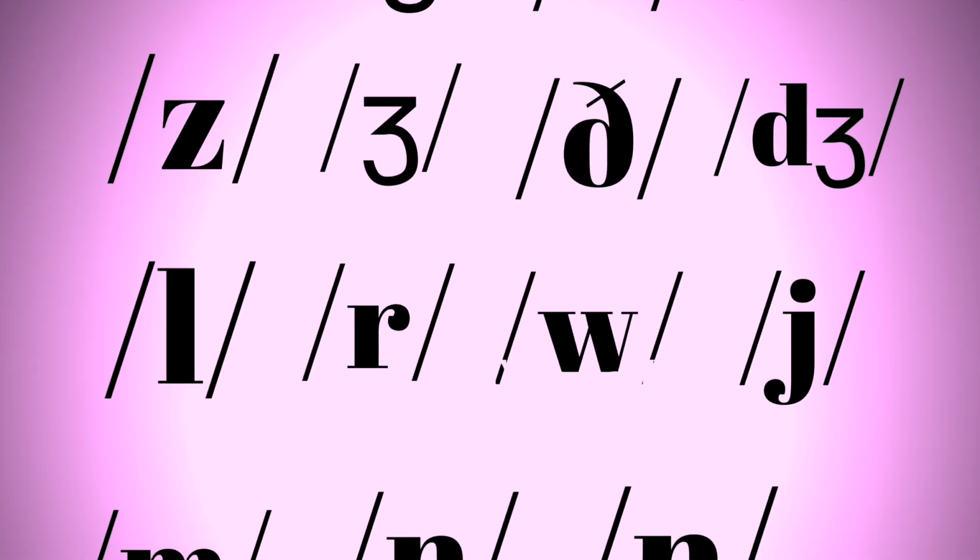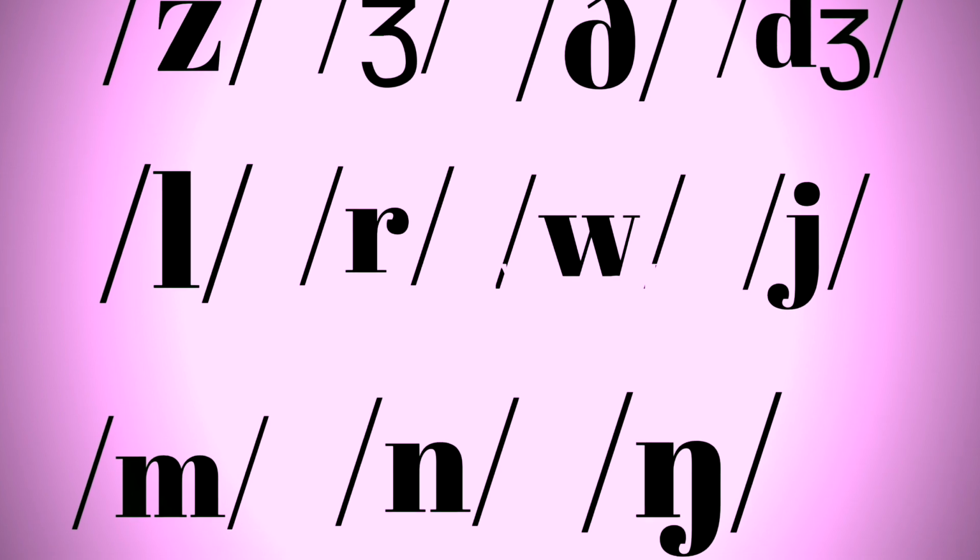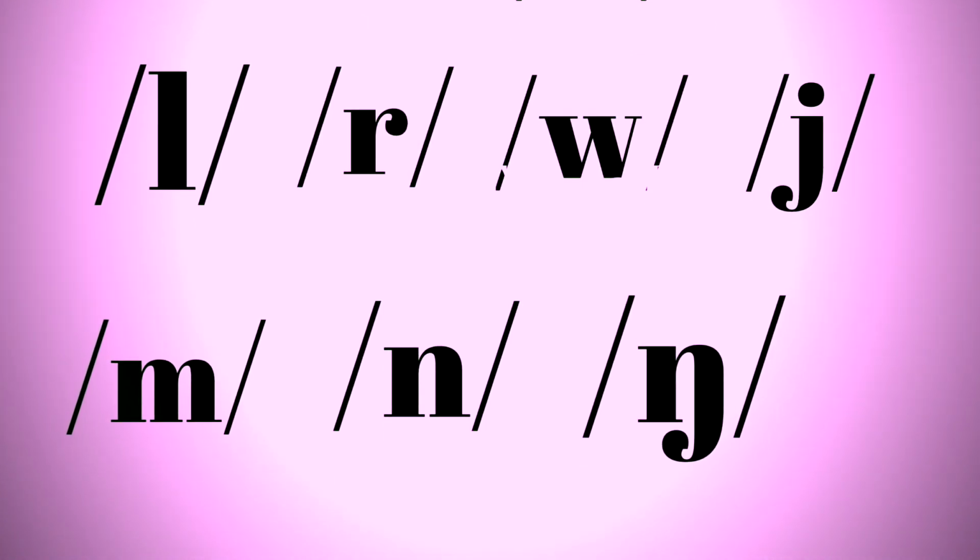There are 15 voiced sounds, and they are b, g, v, d, z, zh, th, j, l, r, w, y, m, n, ng. So these are the sounds that we have learned for the day.